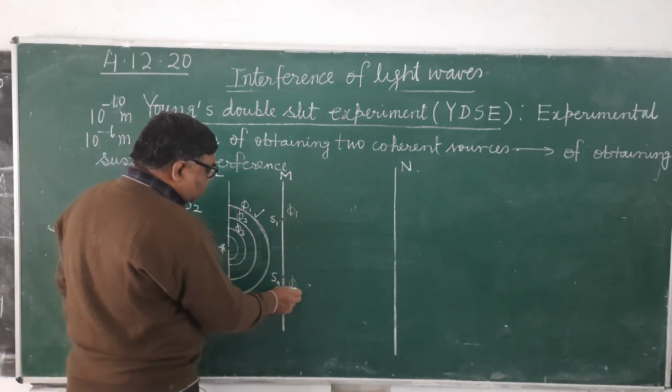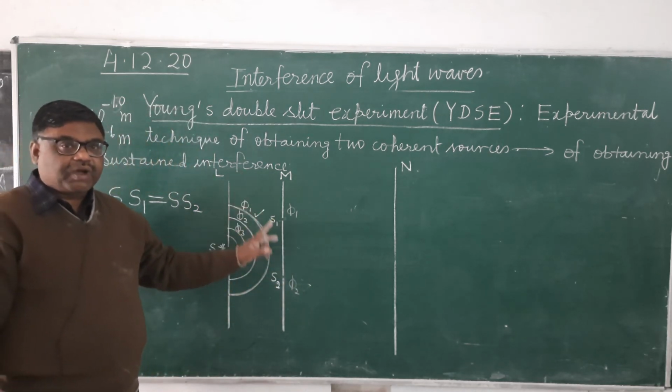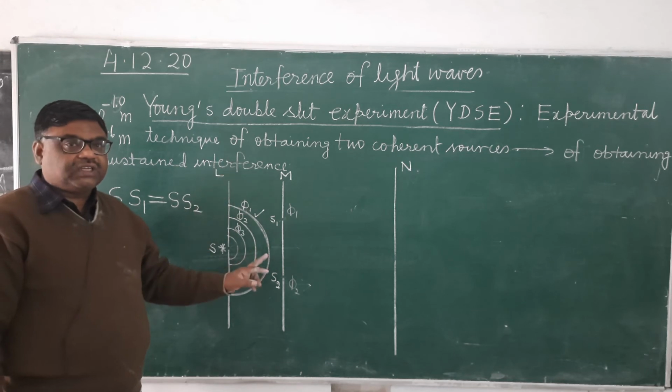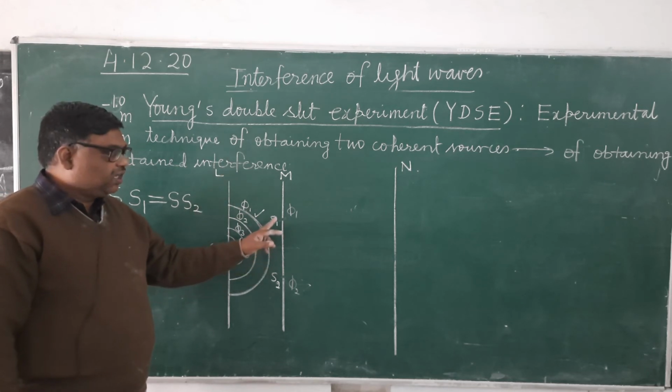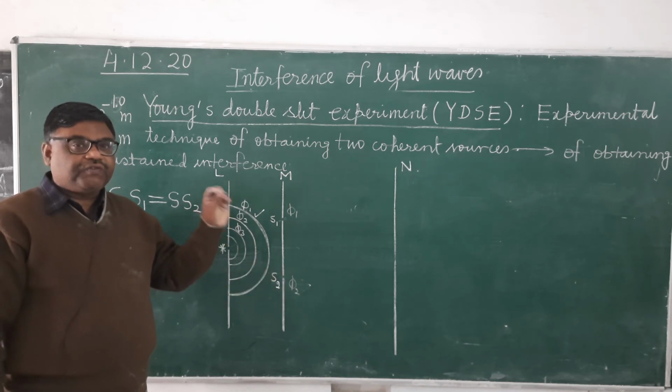So what will be their phase difference at the time of emission? When S1 and S2 start emitting waves, what will be their phase difference?